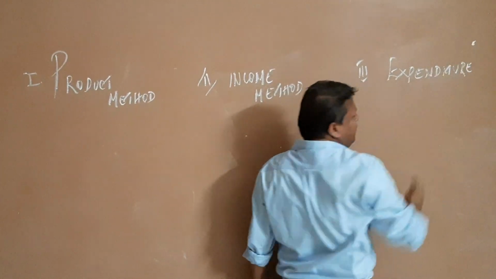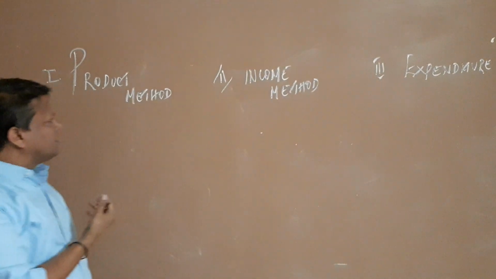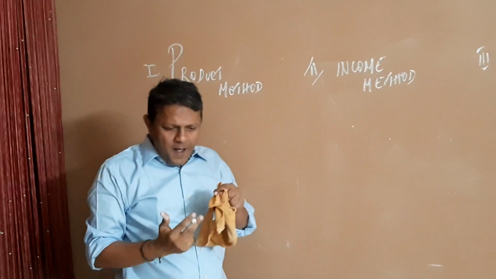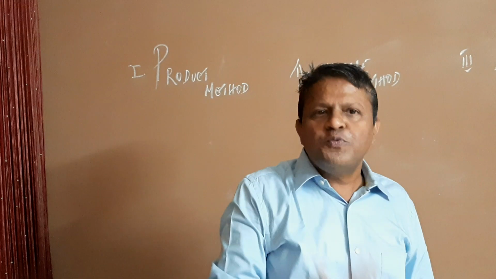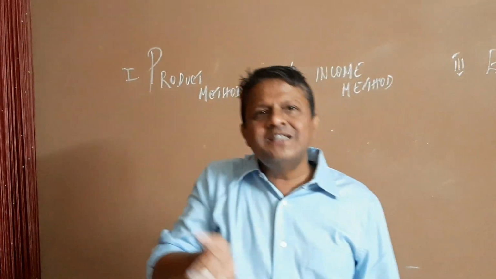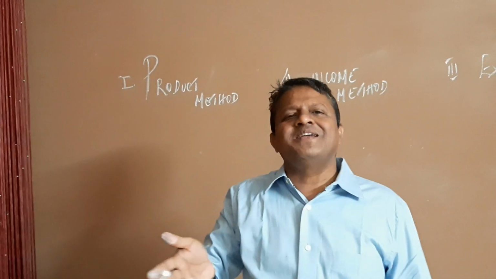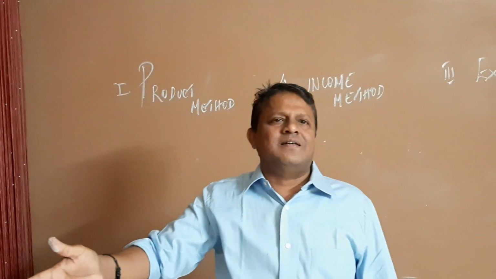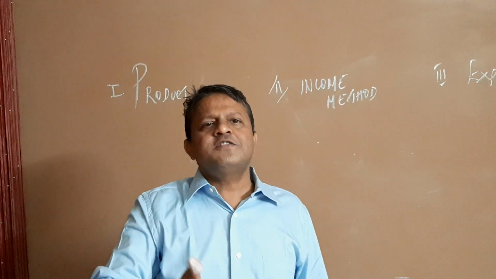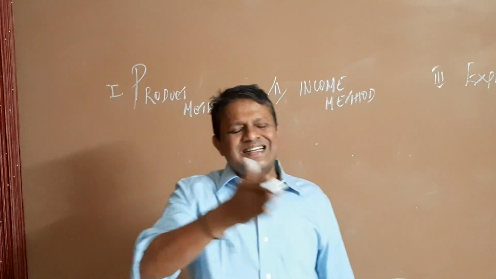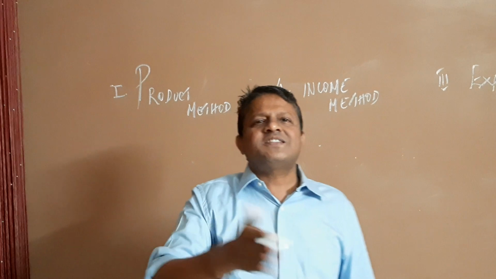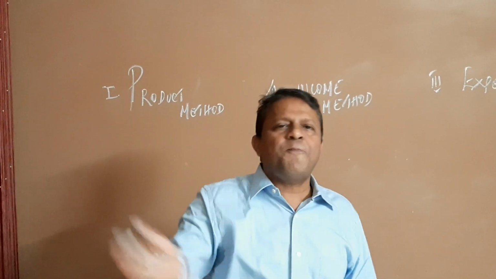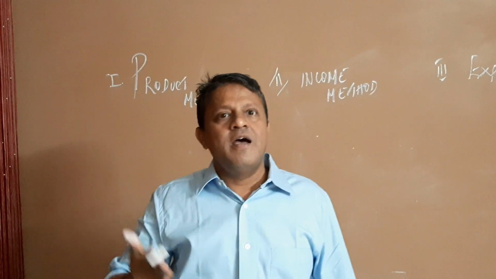Let us study very quickly what is the product method. Under the product method, national income is calculated by adding the outputs of three different sectors. The Indian economy is divided into primary sector, secondary sector, service sector. Primary sector, agriculture and related, secondary sector, industry and related, and service sector, all the services, banking, insurance, shipping, trade, all will be added.